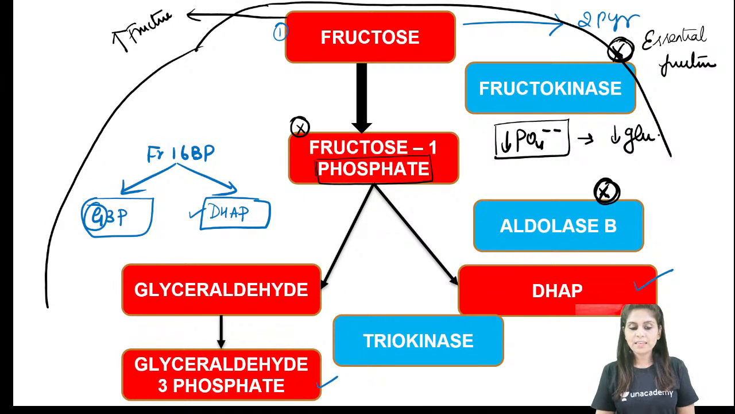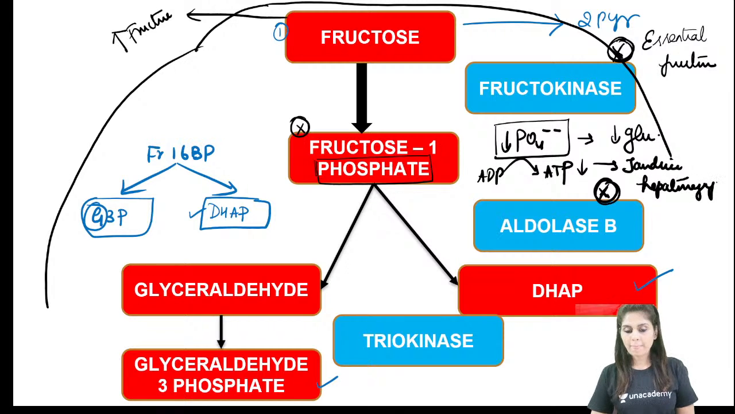When there is low phosphate, ADP cannot be converted to ATP. So all cells concerned with fructose metabolism suffer from ATP deficiency. And fructose metabolism happens majorly in hepatocytes. When hepatocytes suffer from ATP deficiency, that causes jaundice and hepatomegaly.